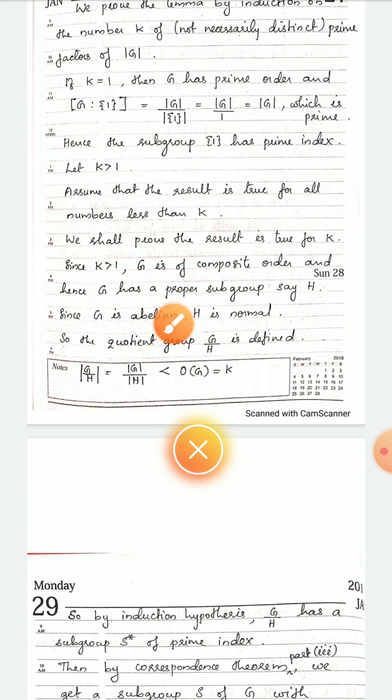Since G is abelian, H is normal. It is from the result that every subgroup of an abelian group is normal. So H is a subgroup of G, and since G is abelian, H is normal. Since H is normal, the quotient group G by H is defined, and the order of G by H is the order of G divided by the order of H. Clearly it is less than the order of G.